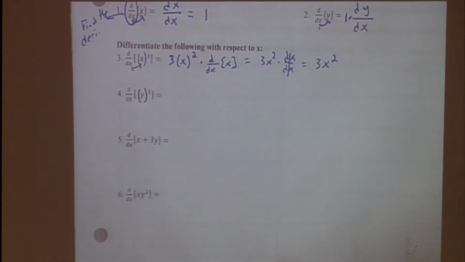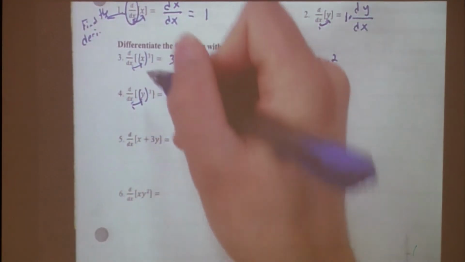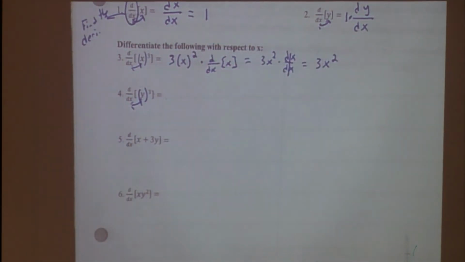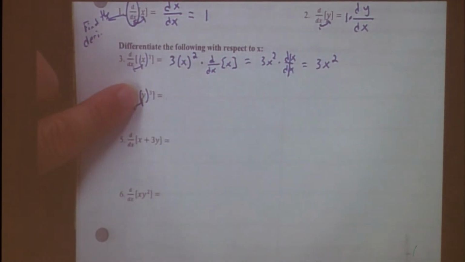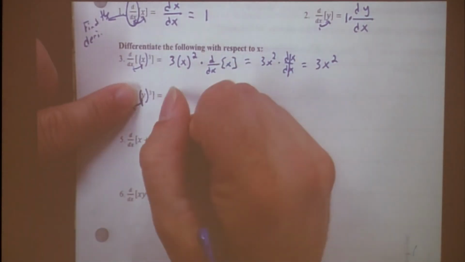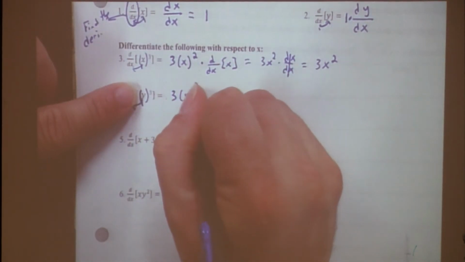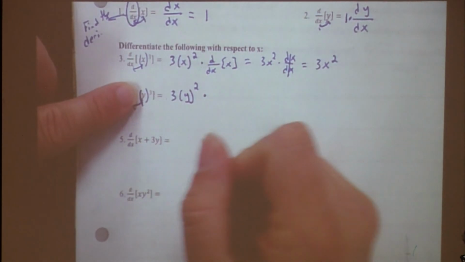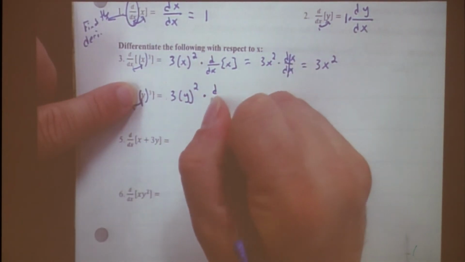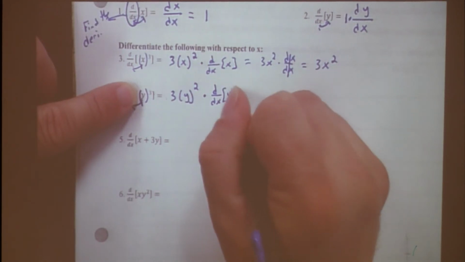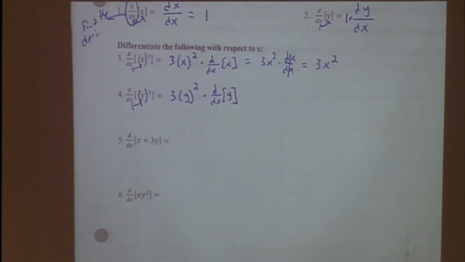So do the variables match here? No. So we're going to pretend that y is some equation, we don't know what it is, it could be anything, but it is something in terms of x. So we can get its derivative, but we're going to get it implicitly. First thing you do is get the derivative of it like normal, in terms of y. So 3 parentheses y squared. And then you multiply that by the derivative of that letter, dy with respect to y, I mean, with respect to x.